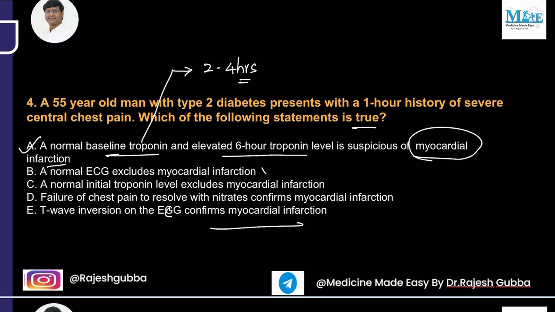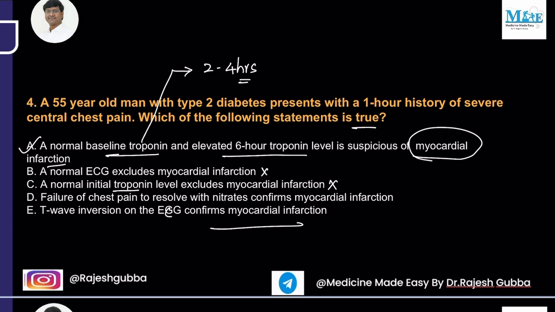Whereas "normal ECG excludes the myocardial infarction" is a wrong statement, because in the early minutes or early hours of MI, the ECG may be normal, where you will not have any changes. And for troponin to be elevated, it takes almost 2 to 4 hours. So "normal initial troponin excludes the myocardial infarction" is also a wrong statement.